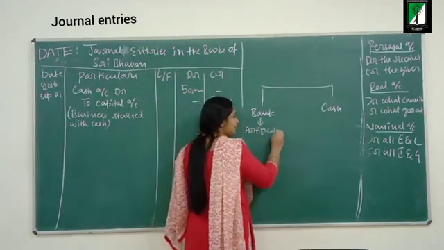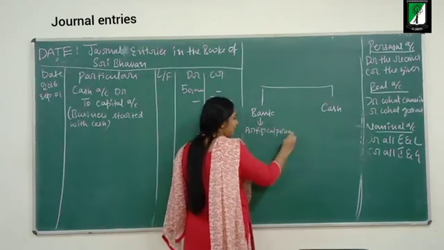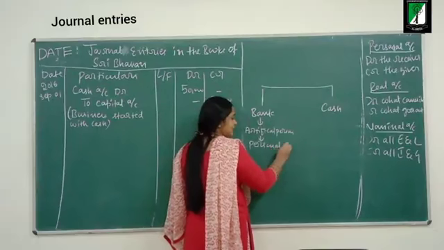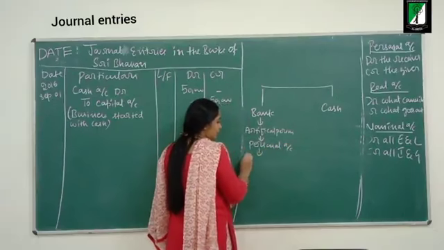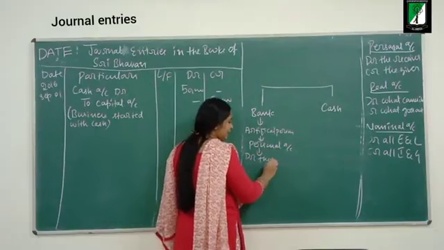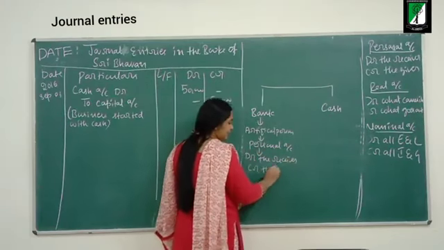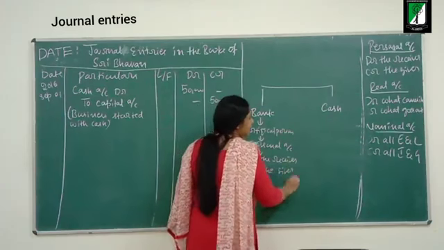If it is an artificial person, which account rule applies? Personal account rule. What does the personal account rule say? Debit the receiver and credit the giver.